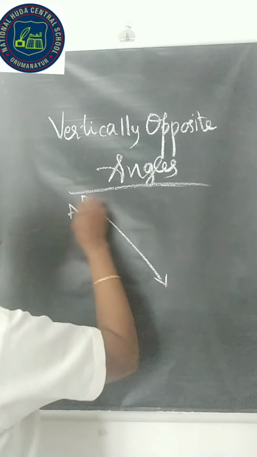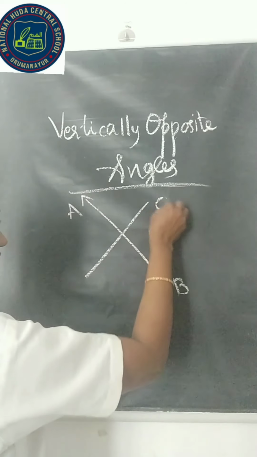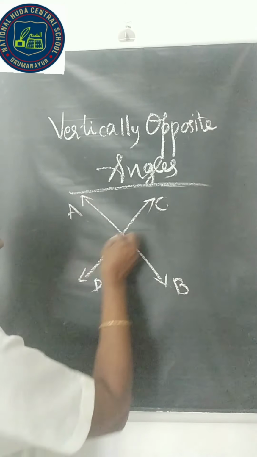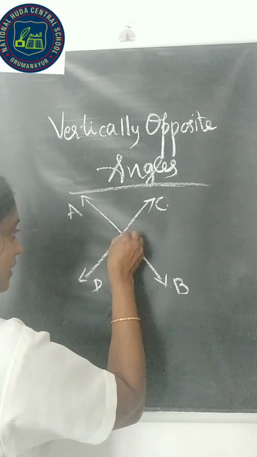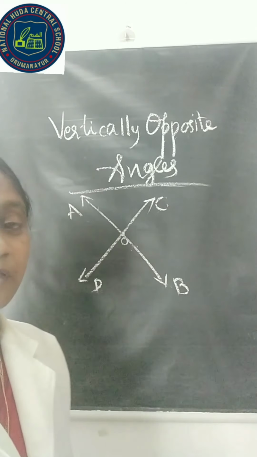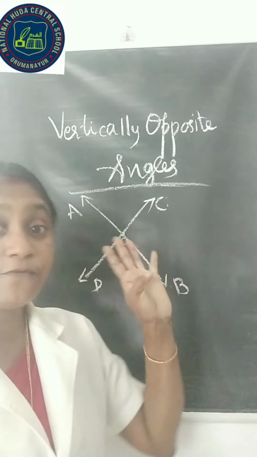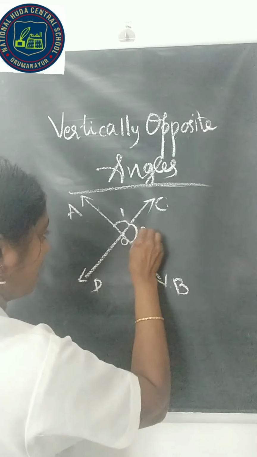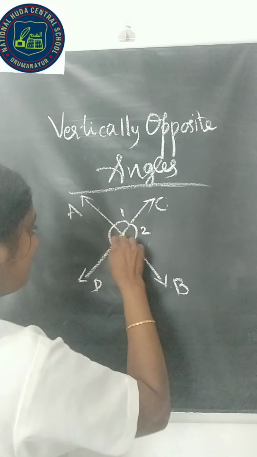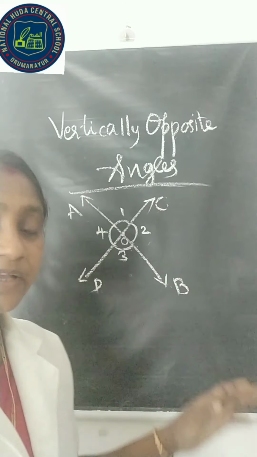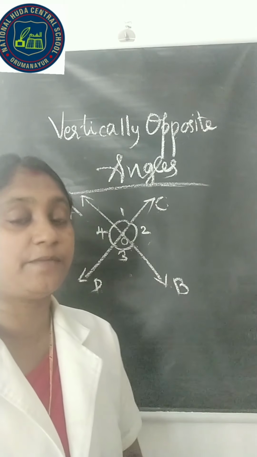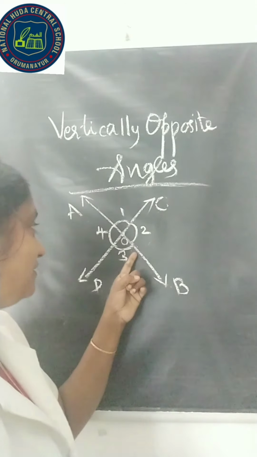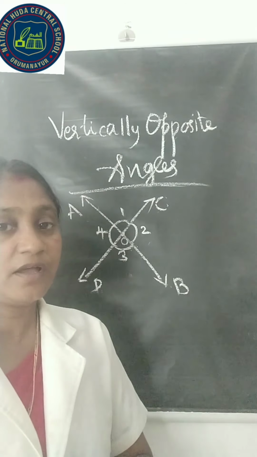Suppose there are two lines AB and CD, and they meet at a point O. Now we can see that four angles are formed: first one, second one, third angle, then fourth angle. Four angles are formed when these two lines meet at a point, and angle 1, angle 2, angle 3 and angle 4 are formed now.